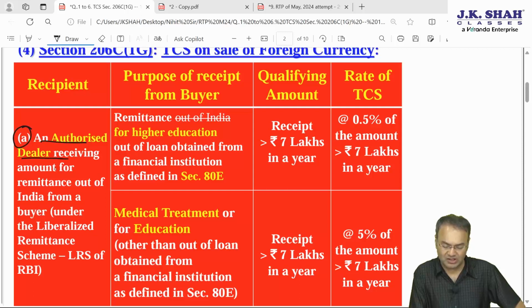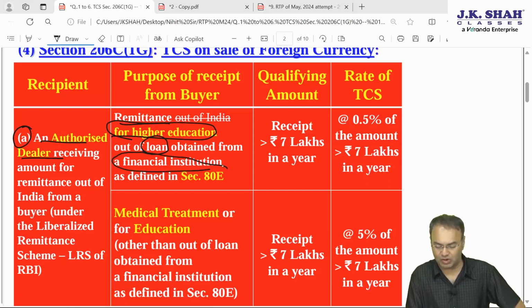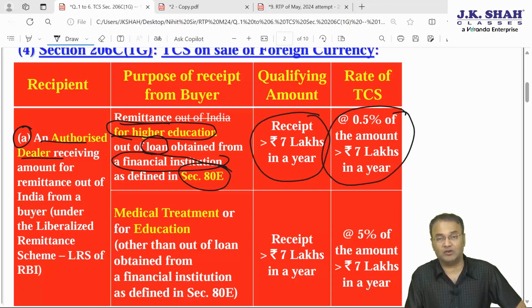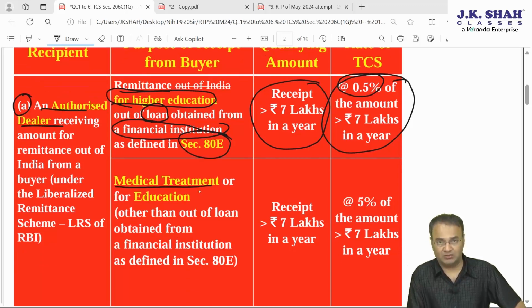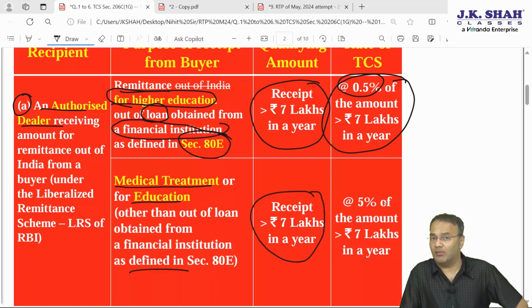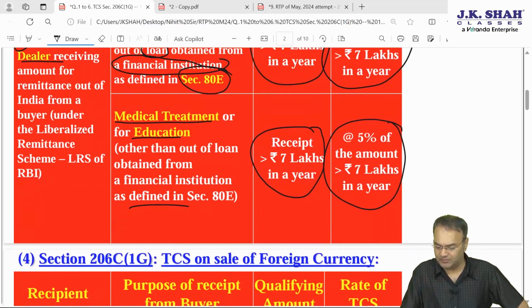Clause A, authorized dealer receiving amount from you. Either it is for remittance for higher education out of loan obtained from financial institution referred to in 80E. Then no TCS on first 7 lakhs, TCS will be at the rate of 0.5% on amount exceeding 7 lakhs. If it is for medical treatment, category 2, or it is for education other than the educational loan from financial institution referred to in point 1, then first 7 lakh no TCS and above 7 lakh 5%. Here no changes have been made, it was like this.